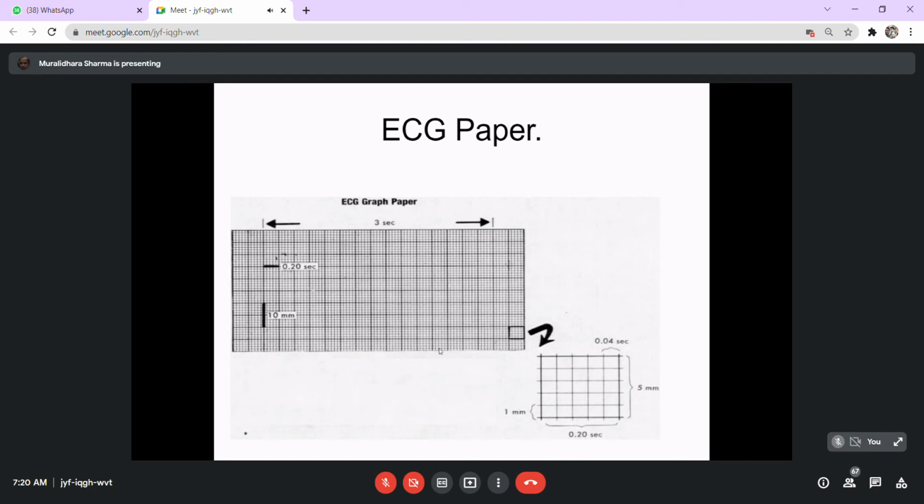So to have a proper recording, your recording paper as well as the machine should be in proper condition. The speed of movement of the paper is also quite important, and when the paper moves at a uniform speed, each of these fine line gaps represents 0.04 second, whereas the gap between two thicker lines represents 0.20 seconds.